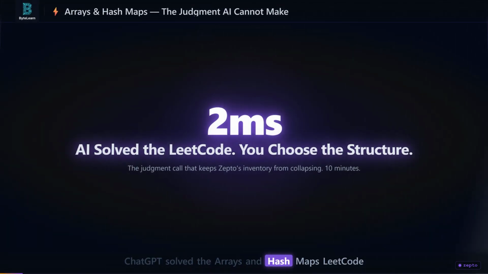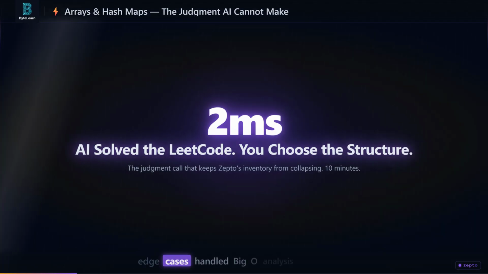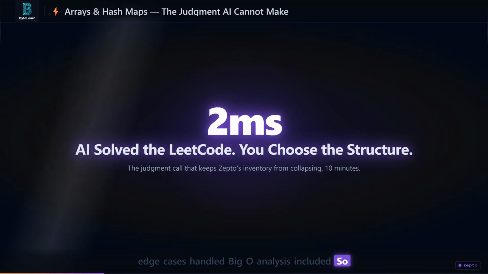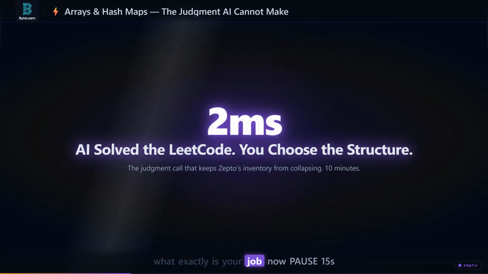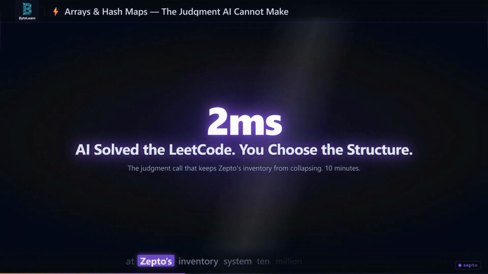ChatGPT solved the arrays and hash maps LeetCode problem in 3 seconds. Clean code, optimal complexity, edge cases handled, big O analysis included. So what exactly is your job now? Here is what it did not do.